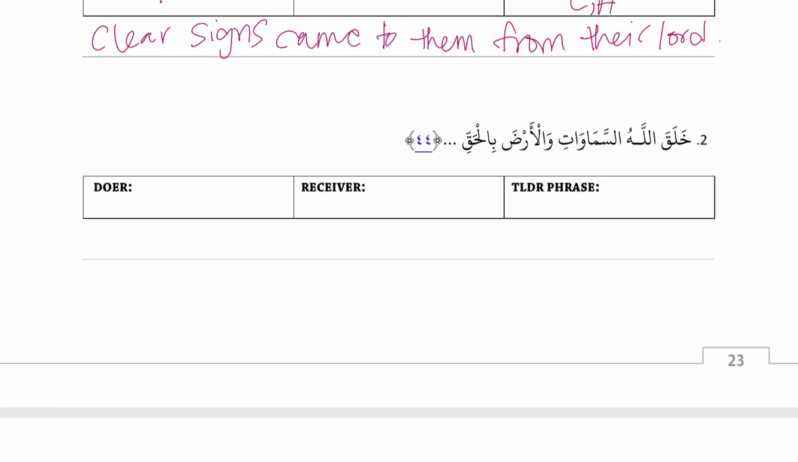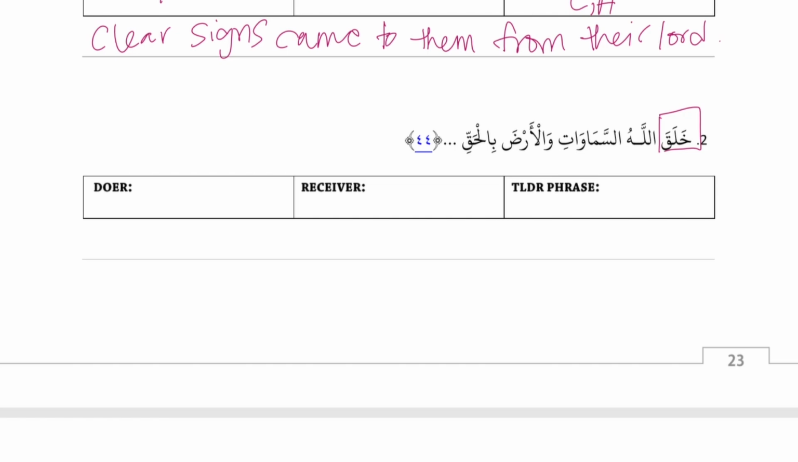خلق الله السماوات والأرض بالحق. So khalaqa is our first word, so it's our action. So we box off our action. And then khalaqa and Allahu. Remember, we never look for relationships with an action. We box off the action, then we move on. Nothing is ever related to an action.